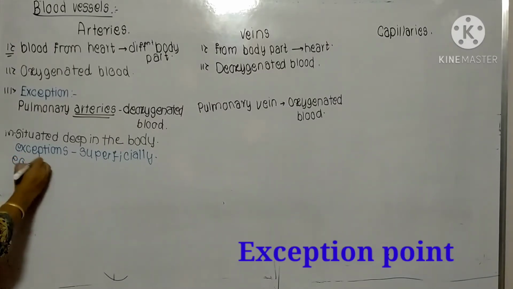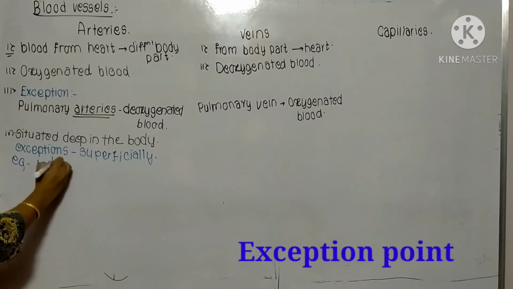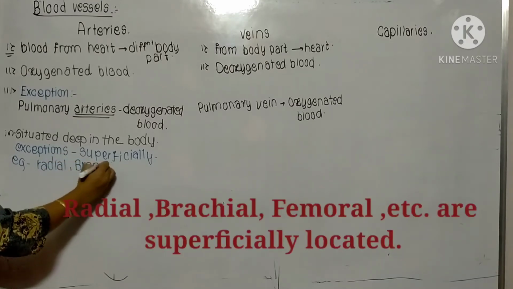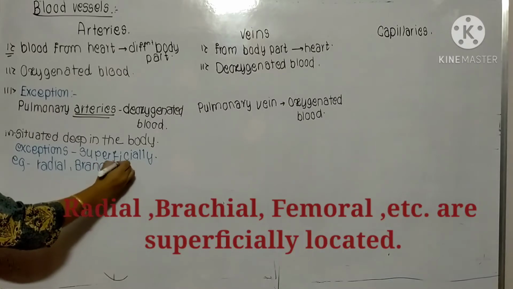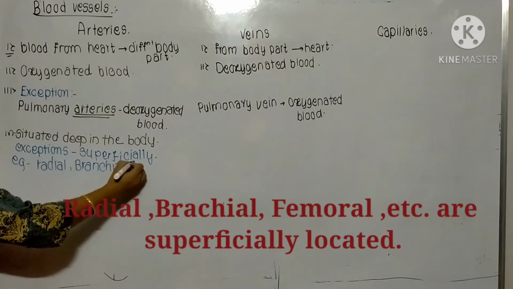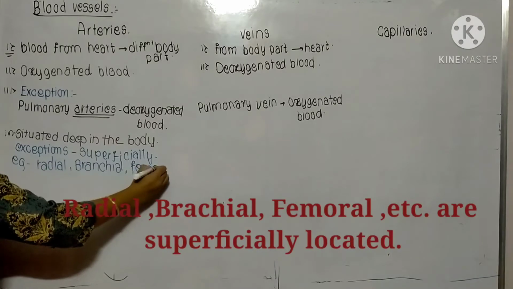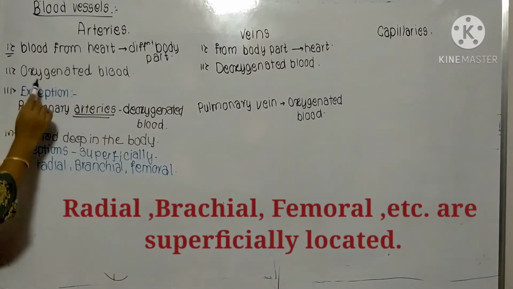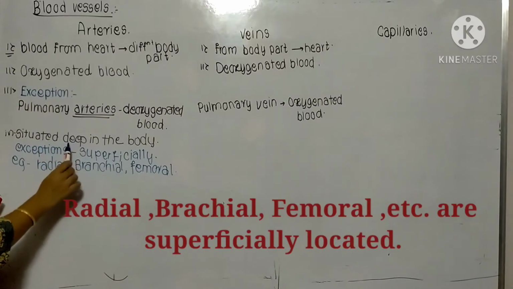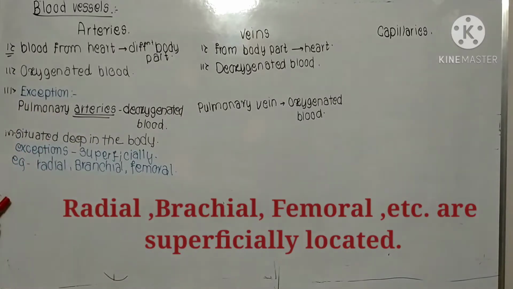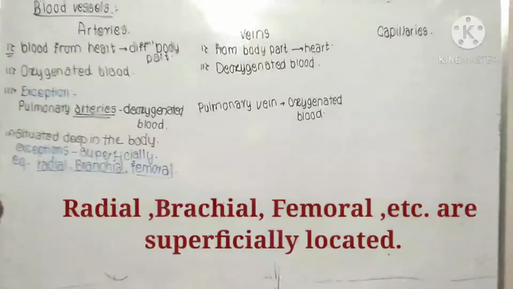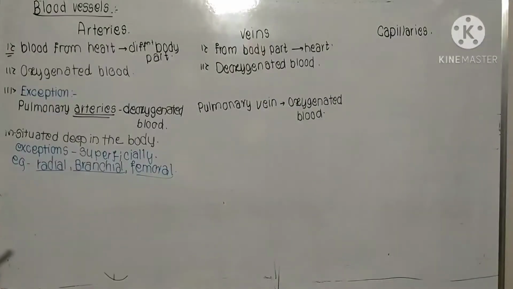For example, the radial, brachial, and femoral arteries. Arteries are always present deep in the body, but a few of the arteries are superficially arranged, for example the radial artery, brachial artery, and the femoral artery. Afterward you will understand where these arteries are.